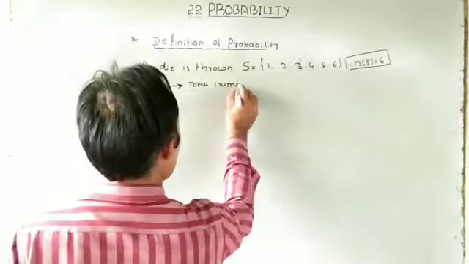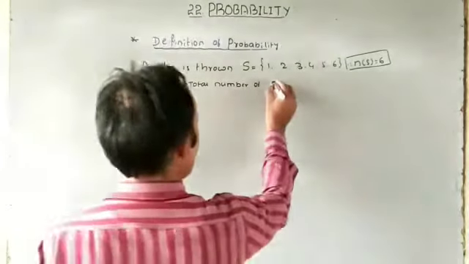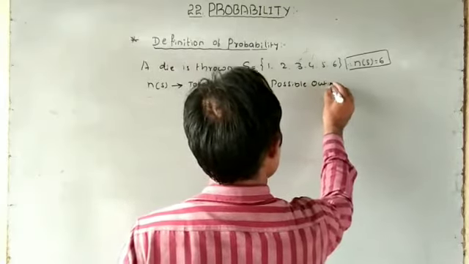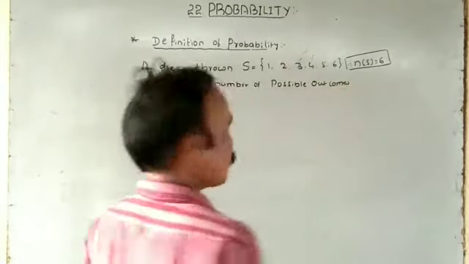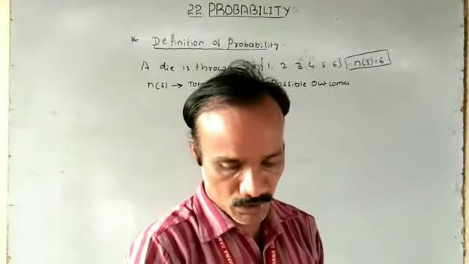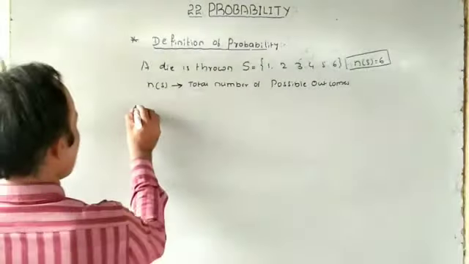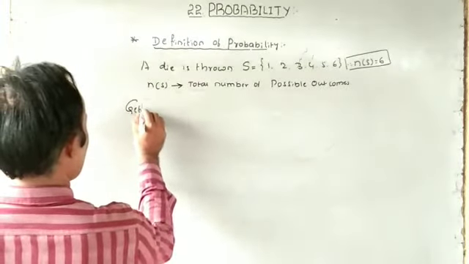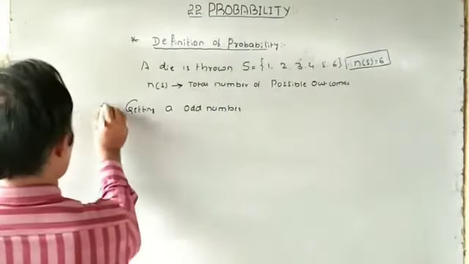Total number of possible outcomes, I will write here: n of S, which implies the total number of possible outcomes. What is the meaning of n of S? Total number of possible outcomes. Now consider an event, for example, getting an odd number. Call it E1.